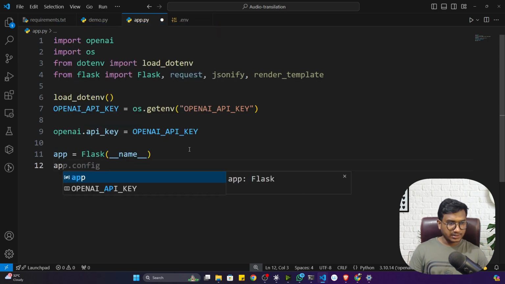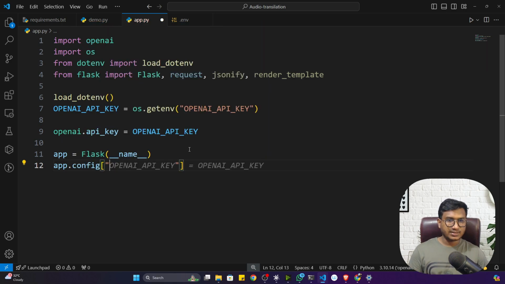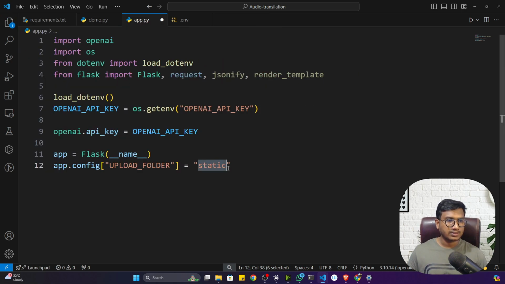First of all, here I'll just add one configuration. So app.config. That means whatever audio the user will upload, this will save. First of all, let me just write UPLOAD_FOLDER. This will save inside a folder named static. Now let's create this folder. On the left hand side, I'll create a folder named static. Inside that this audio will be saved. Fine, this is the idea.